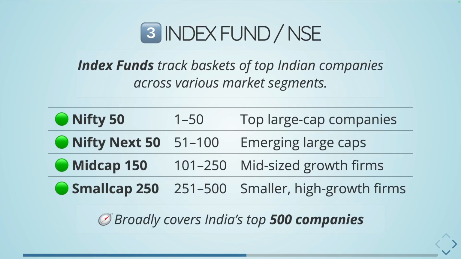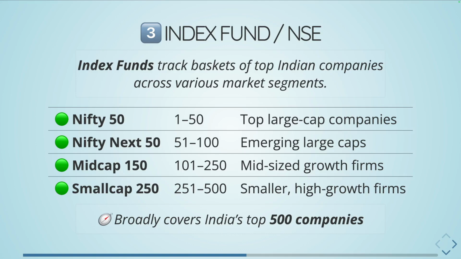For example, if you see the index funds in NSE, the National Stock Exchange, right? They are based on the market segments. There are 4 segments. I have listed them down here, covering the top 500 companies in the Indian stock market, specific to NSE. The Nifty 50 is the index which covers the first company to the 50th company by market capitalization. Next 50 covers 51 to 100. Similarly, Midcap 150 covers 101 to 250 companies. And from 251 to 500 is where the Smallcap 250 comes.